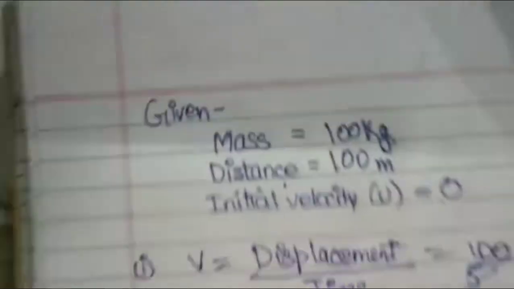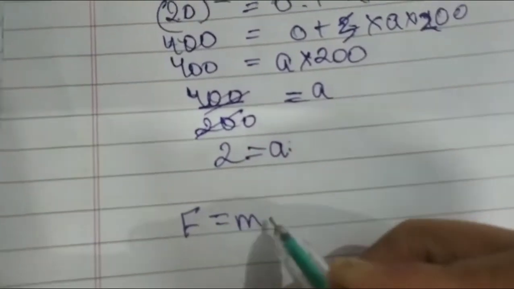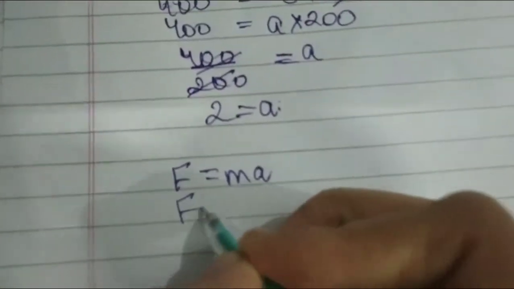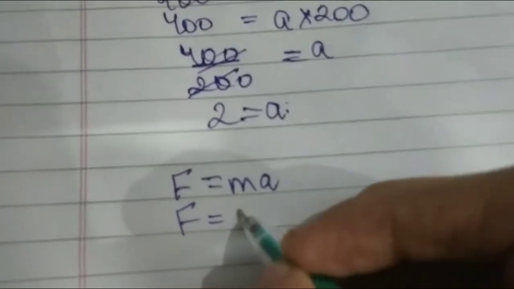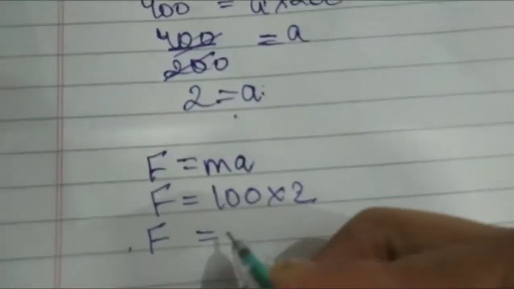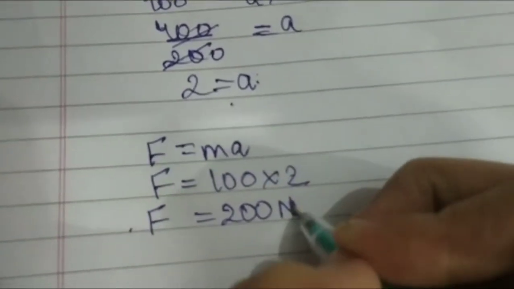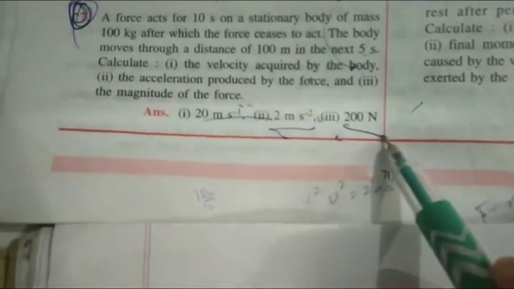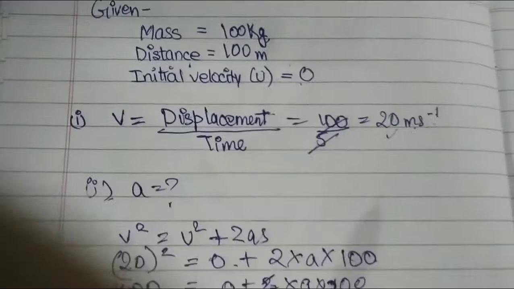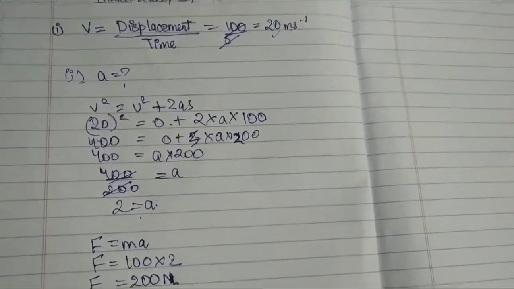Now third is your magnitude of the force. इसको निकालने के लिए F is equal to ma. F is equal to a times m, and m is 100. Acceleration is 2. So your force will be 200 Newton. Don't forget the unit. यूनिट के लिए मार्क्स करते हैं, पता ही होगा आप लोगों को. So answer is 200. So this is how we will solve the equation.